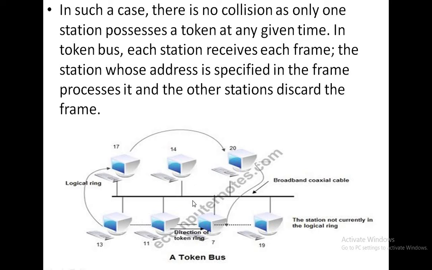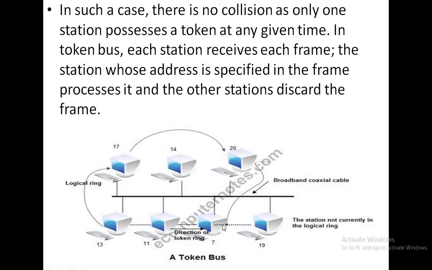In case of token bus, the cable connected is a broadband coaxial cable, that is, the broadband connection is passed by using the coaxial cable. Some stations are not currently in the logical ring, and these stations are in the logical ring.